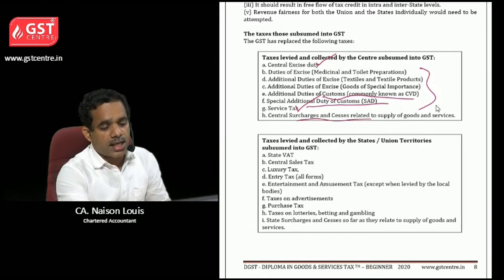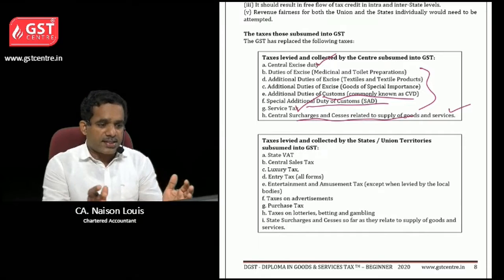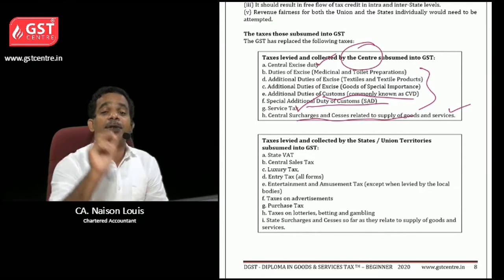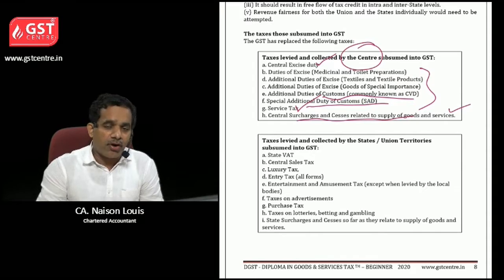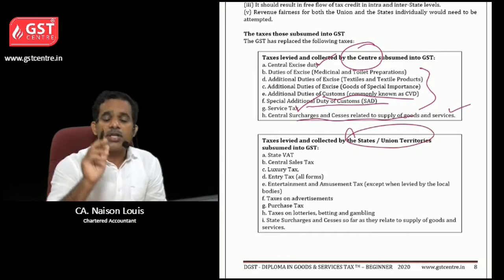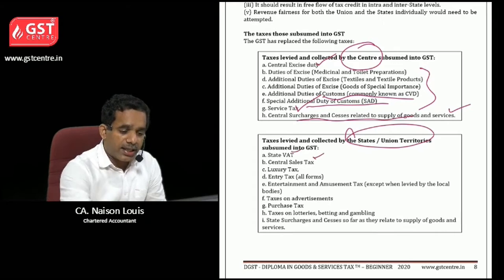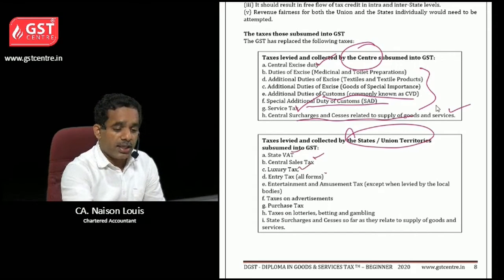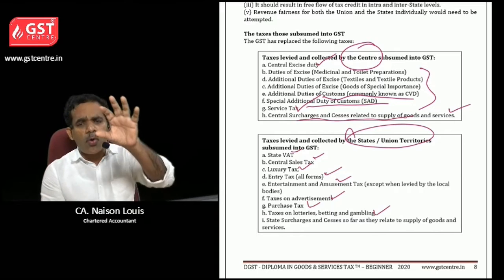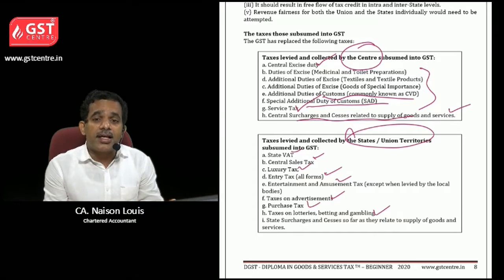Then central surcharges and cesses related to supply of goods and services. So are you clear? These taxes were earlier governed by central government, not by state government. So these taxes were subsumed. Then states and union territories were levying various taxes like state VAT, central sales tax, luxury tax, entry tax, entertainment and amusement tax, taxes on advertisement, purchase tax, tax on lotteries, betting and gambling. All these different types of taxes were levied by the state governments.